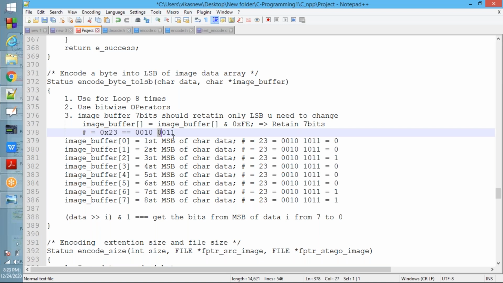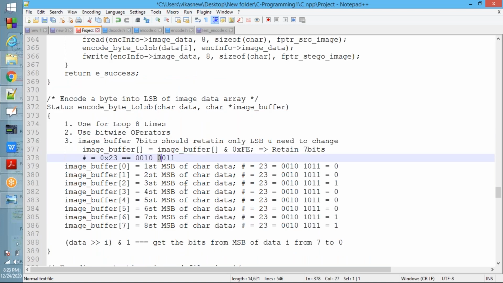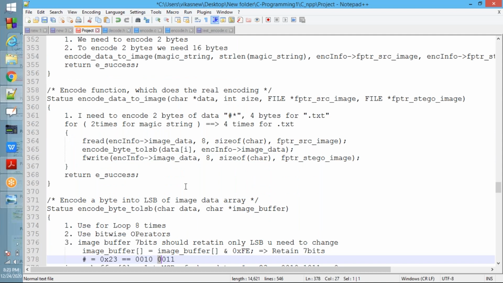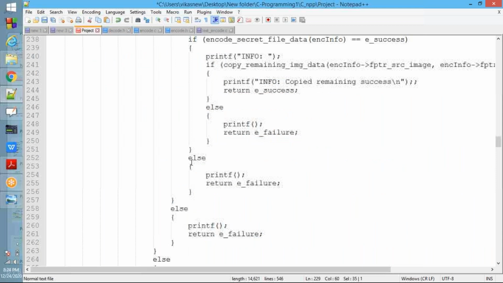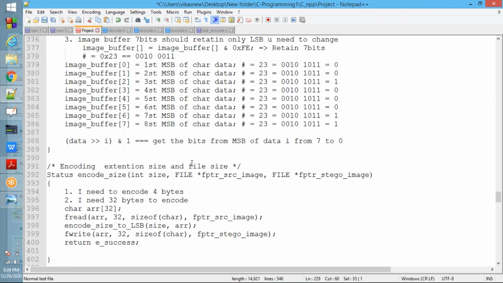Next, magic string is over. Once you're done with magic string, next one is the file extension. For that, the size of the file extension, you need to write the function: encode size, string length of .txt, encode info, fptr source image. This function prototype you need to write. Fine, already written. Here you need to encode the size.